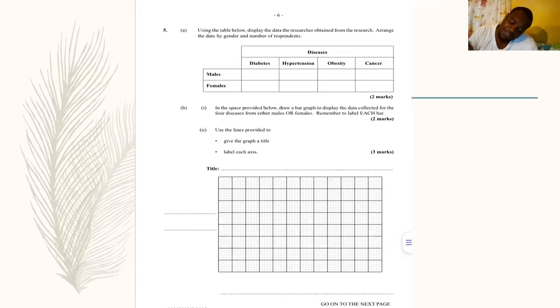So the information says 25% of the males had diabetes, 35% had hypertension. So you have to work out how much is 35%. 30% are obese, you have to work out how much is 30%, and 10% had cancer.